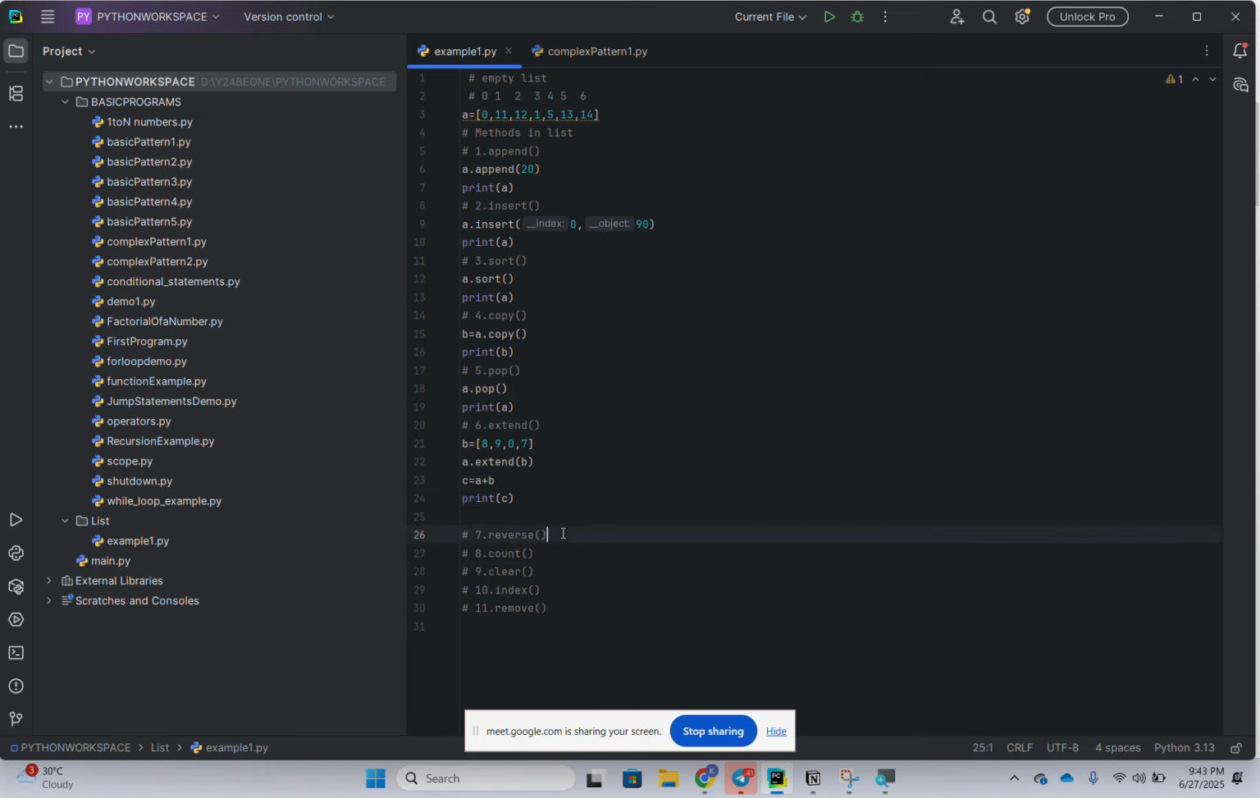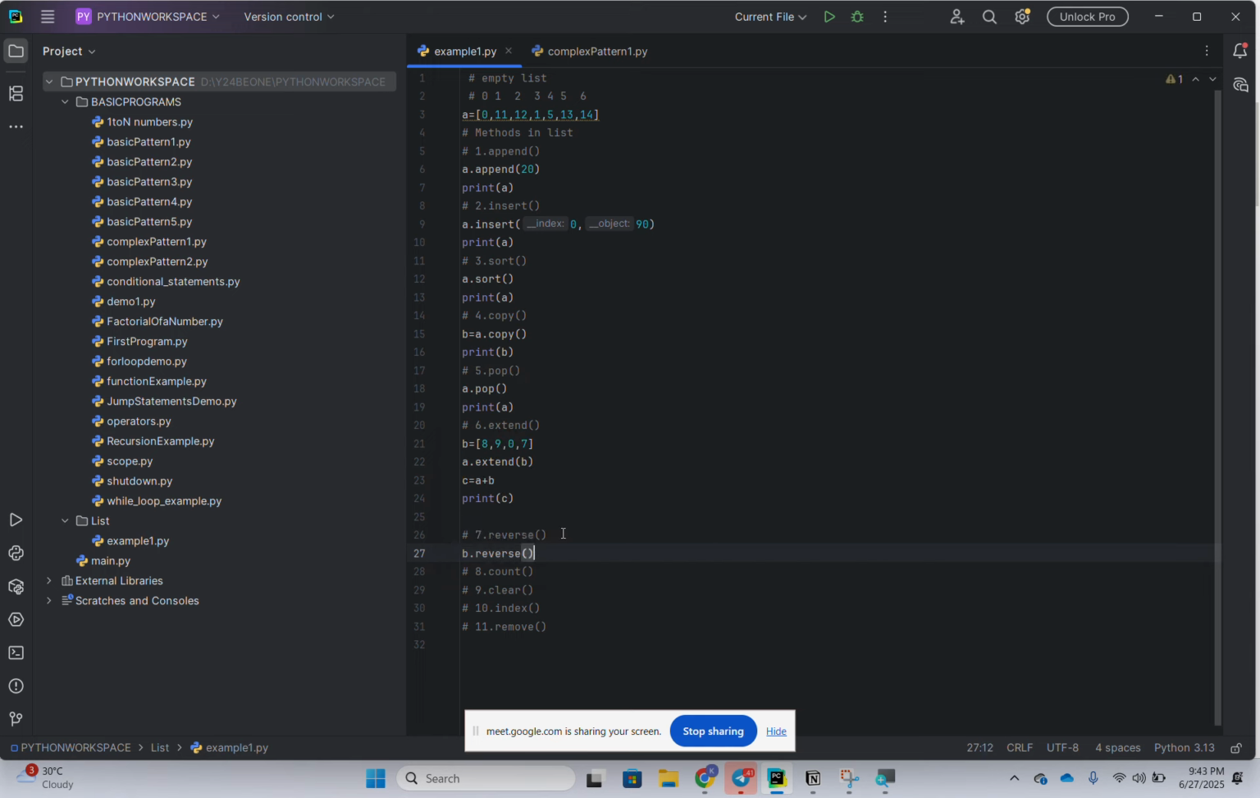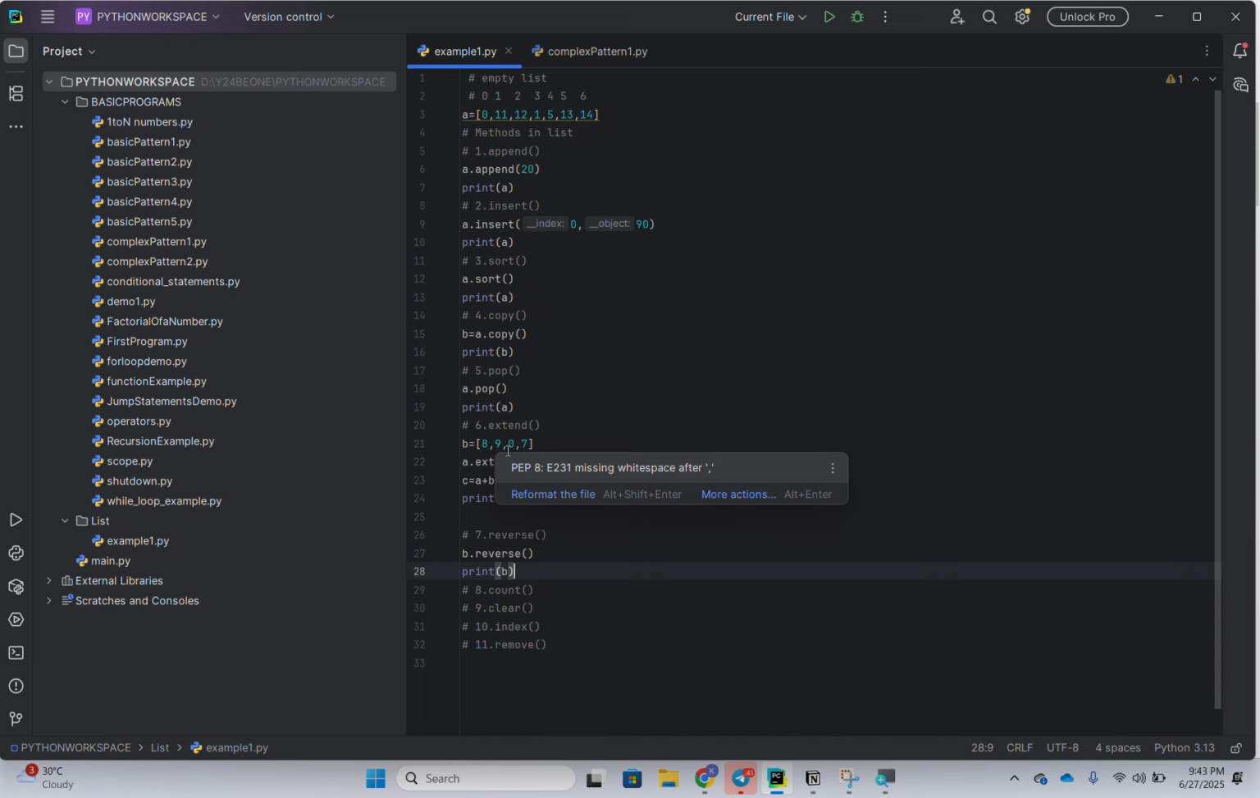Now I'm going to discuss reverse. We have reverse now, so B dot reverse. It will reverse the list. We will check what I kept, 8907, so we expect the reverse, 7 0 9 8. I'm going to run the program, and you will get the output.